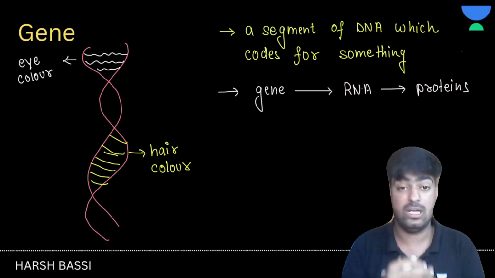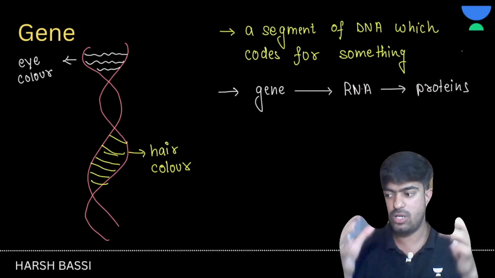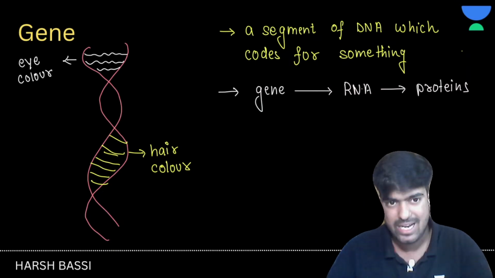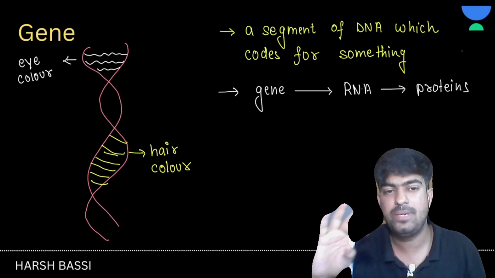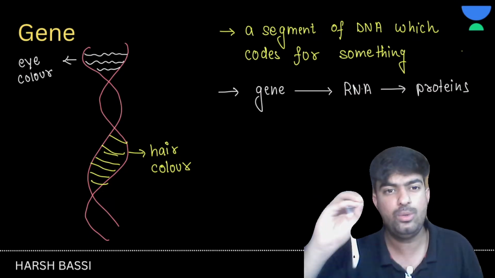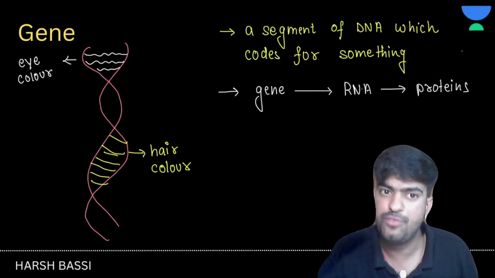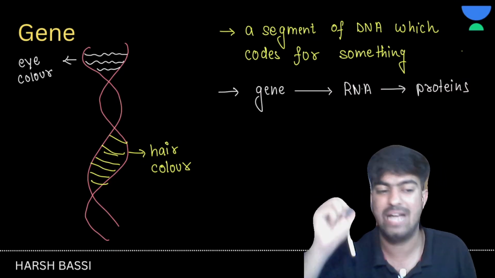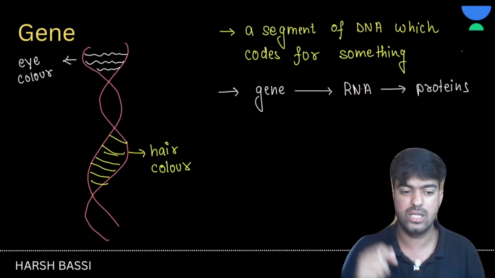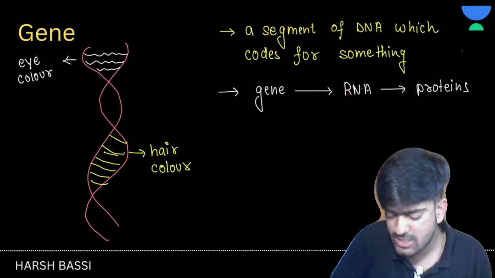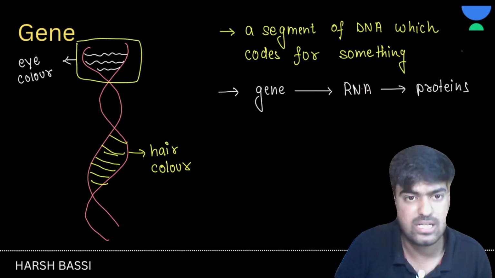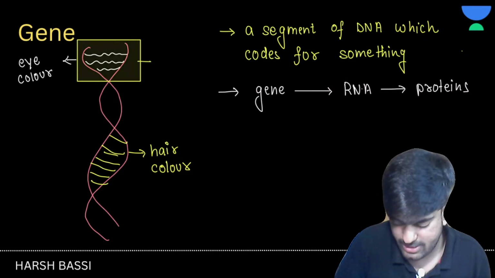And this is very shocking that we have 2-meter DNA inside us, but 98% is not working. Only 2 to 3% is able to code for the characters, and those segments will be only called as gene. I hope that this is clear to you. So I can say here that in this diagram, this particular thing is gene 1, right?